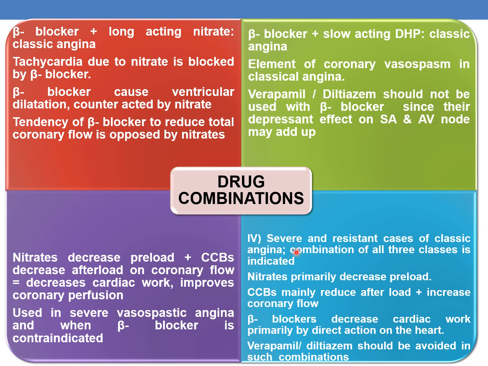And finally, severe and resistant cases of classical angina. To treat severe and resistant cases of classical angina, combination of all three classes is indicated. Here the nitrates primarily decrease the preload. Calcium channel blockers reduce the afterload and increase the coronary flow. And beta blockers decrease the cardiac work by primary direct action on the heart. Whenever all three drugs are used, verapamil and diltiazem should be avoided in such combination.